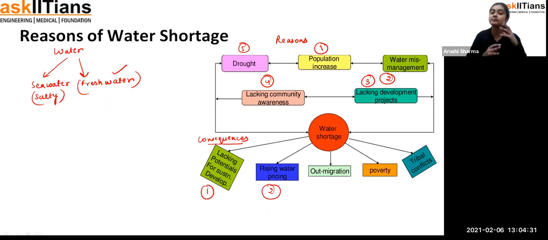And not only the purchasing price. For example, student, if the fresh water is not there, now what is the government going to do? They will collect some polluted water or any sea water, and they will start supplying it by using processes for the purification of the water. And those purification processes, students, will be very costly. If they are so costly, how are we going to pay the water bills or something like that, because if the cost is increasing, the bills are also going to increase.